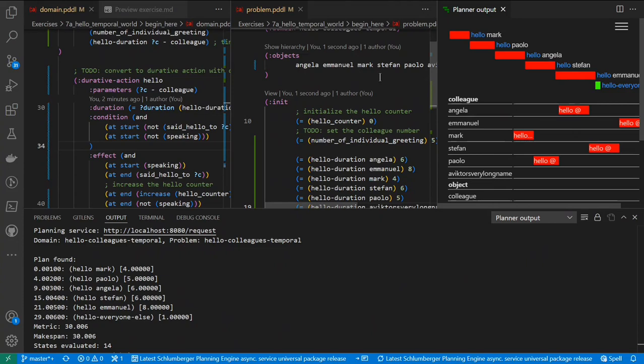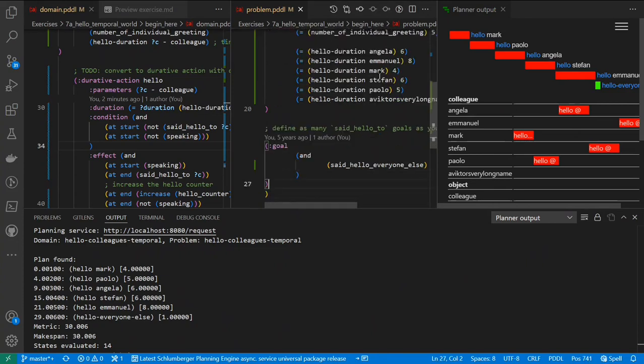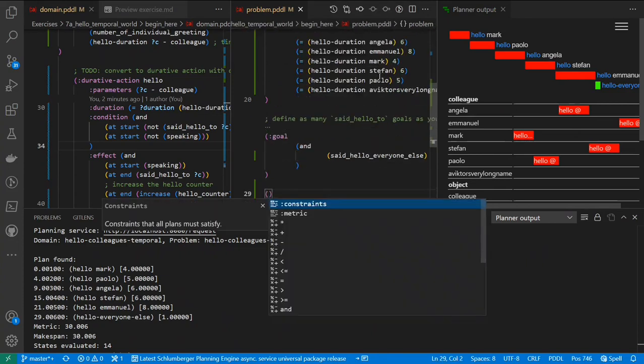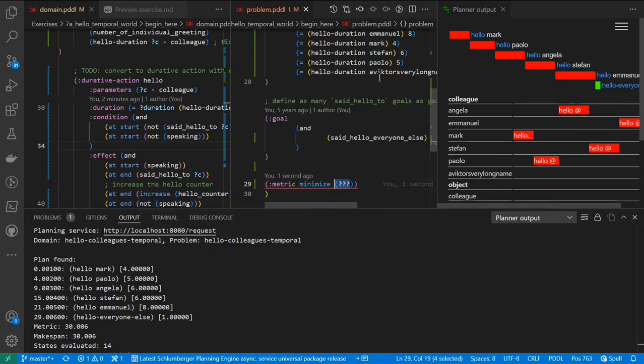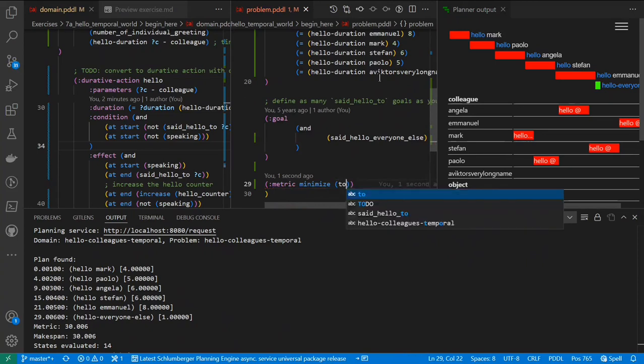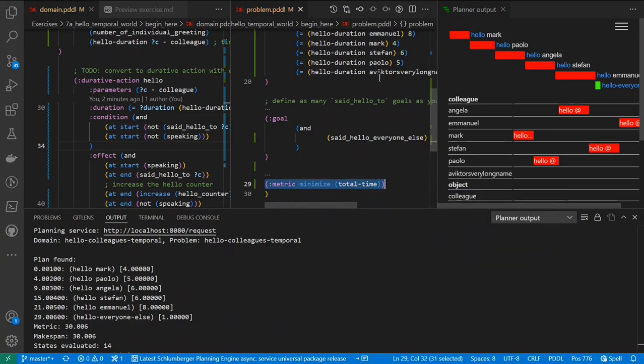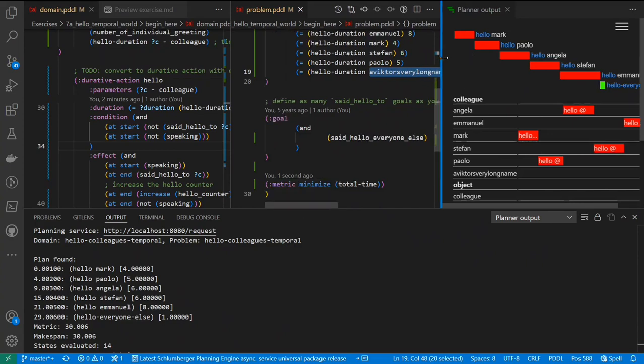How does the planner actually try to come up with good plans? It is because it has a metric. The metric implicitly, if you don't declare it, is total time. So now I've made it explicit, what the default anyway is. Adding this doesn't change anything. It is trying to achieve the goal with the least amount of time, and that's why we never get to select the person with that very, very long name.